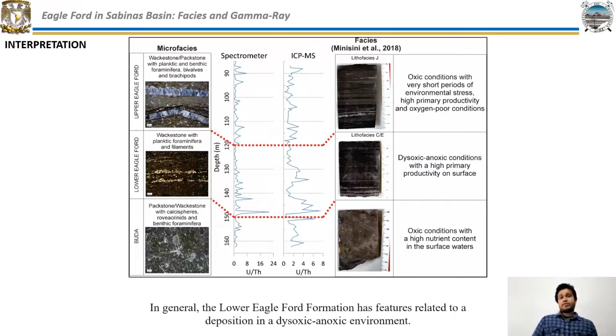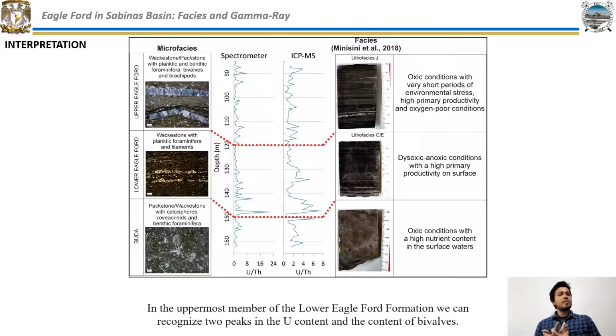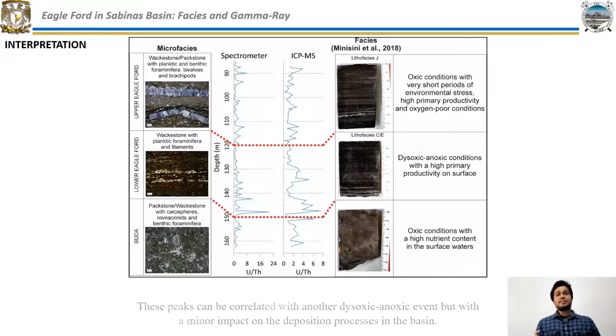In general, the Lower Eagle Ford formation has features related to a deposition in a dysoxic to oxic environment. In the uppermost member of the Lower Eagle Ford formation, we can recognize two peaks in the uranium content and the content of bivalves. These peaks can be correlated with another dysoxic-anoxic event, but with a minor impact on the deposition processes in the basin.